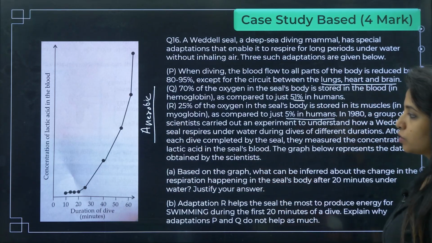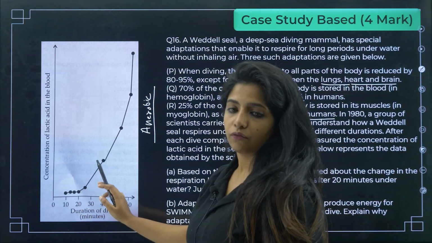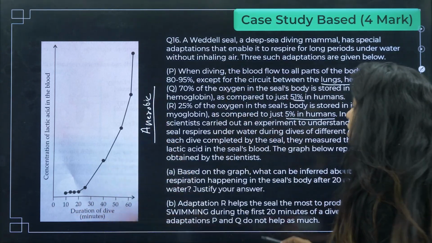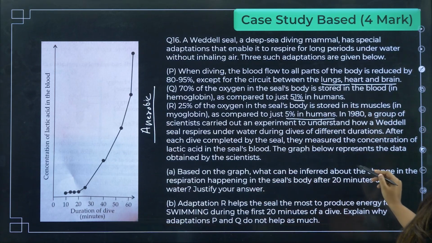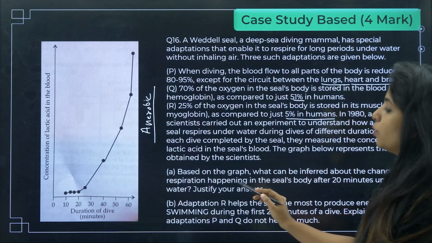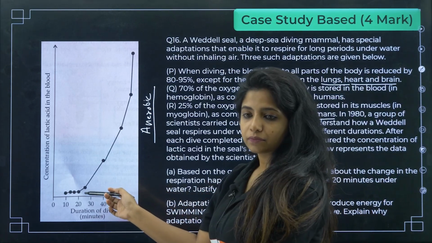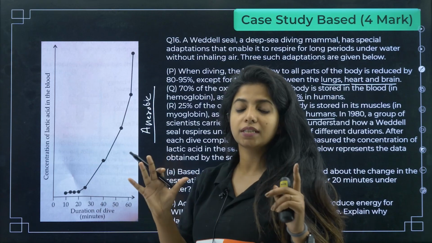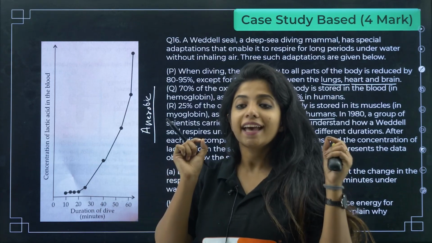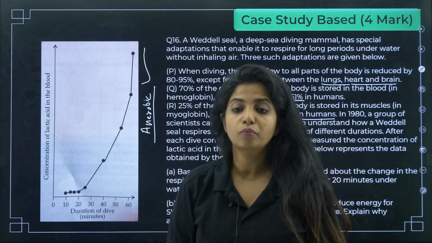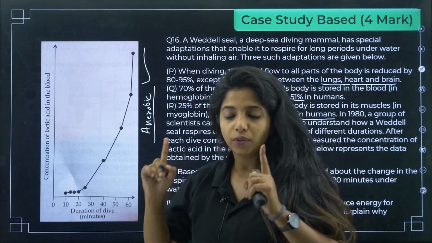This is the data. So, for 20 minutes they were doing aerobic respiration. Later, after that, they were doing anaerobic respiration. Based on the graph, what can be inferred about the change in the respiration happening in the seal's body after 20 minutes underwater? So, what can be seen, children? Basically, in the initial 20 minutes, they were doing what? Aerobic respiration. After 20 minutes, they have switched to what? Anaerobic mode of respiration. That is something that you can see.